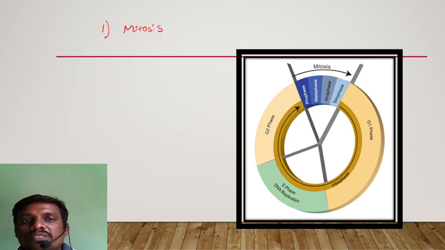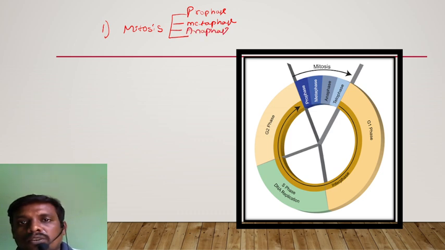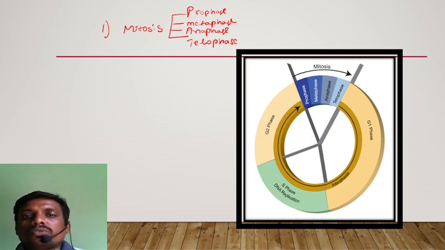Mitosis involves four major stages. The first one is prophase, the second is metaphase, the third is anaphase, and the fourth is telophase. At the end of telophase, we see the formation of two daughter cells from a single parent cell.